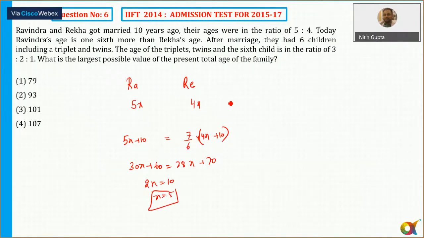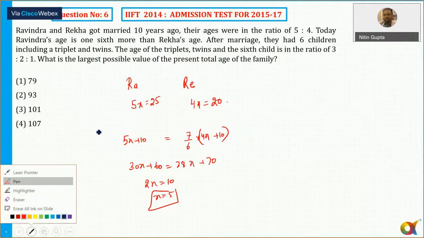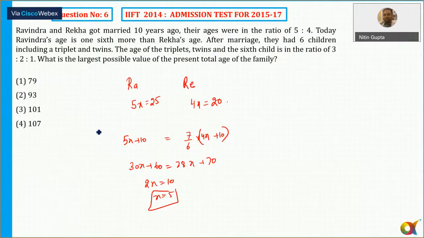So what was Ravindra's age 10 years back? 5 5s are 25 and 4 into 5 that is equal to 20. These were the ages of Ravindra and Rekha. Okay. Now within 10 years, what can be the maximum age of the children? It can be 9. Yes or no? It says after marriage they had 6 children including triplets and twins. So the maximum age of any child can be 10 years. They will be in 10 years. Okay.